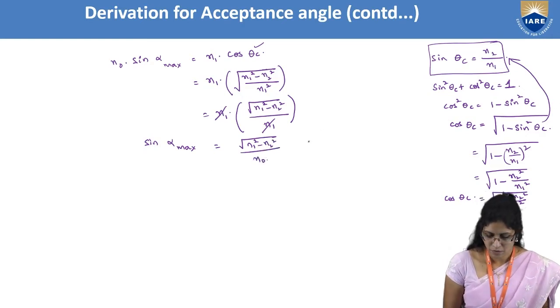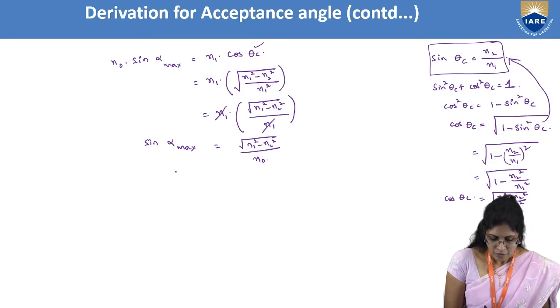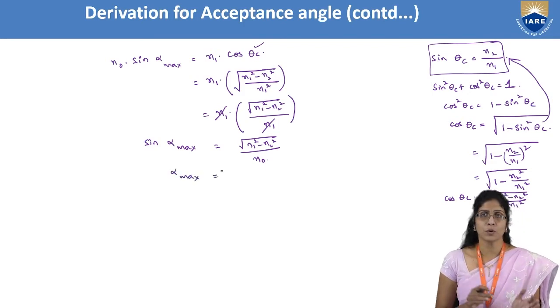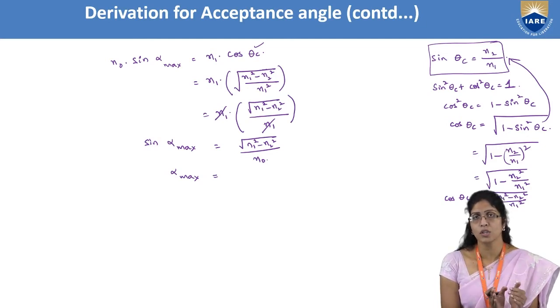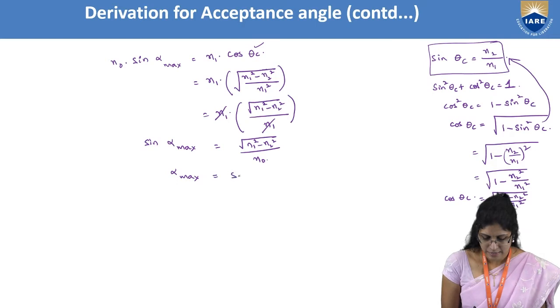Normally, if you are launching the cable into any media, you can use this formula where the acceptance angle, the maximum angle of incidence at which the cable can take all the light which is launched at its launching edge to the end, is known as the acceptance angle, which is alpha max, equal to sine inverse of square root of N1 square minus N2 square by N0.